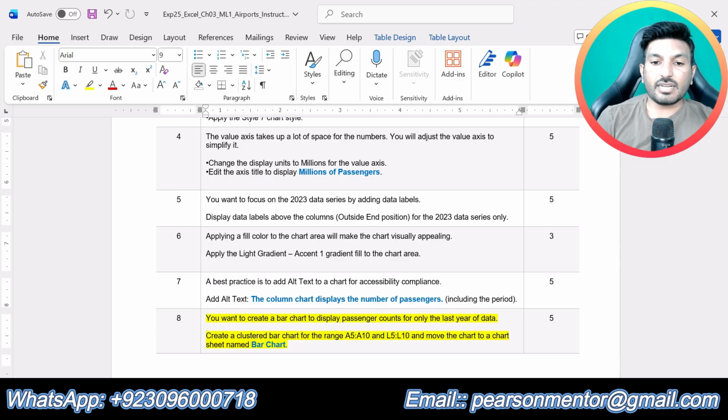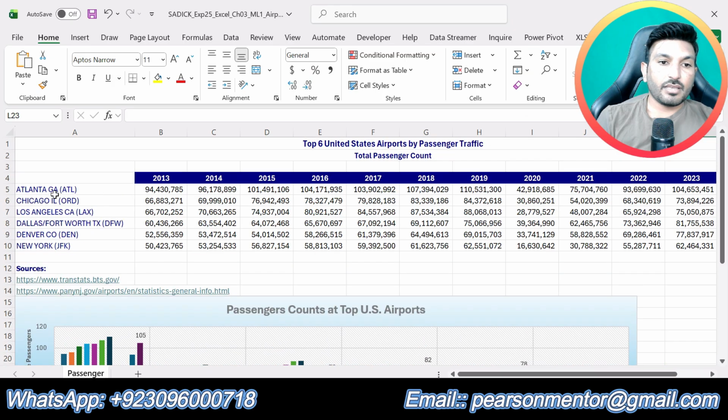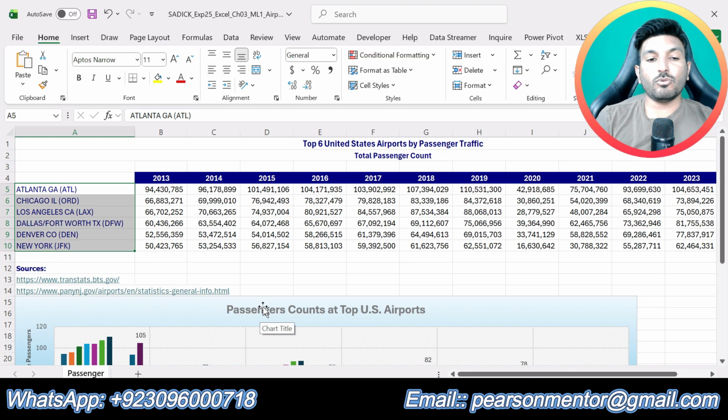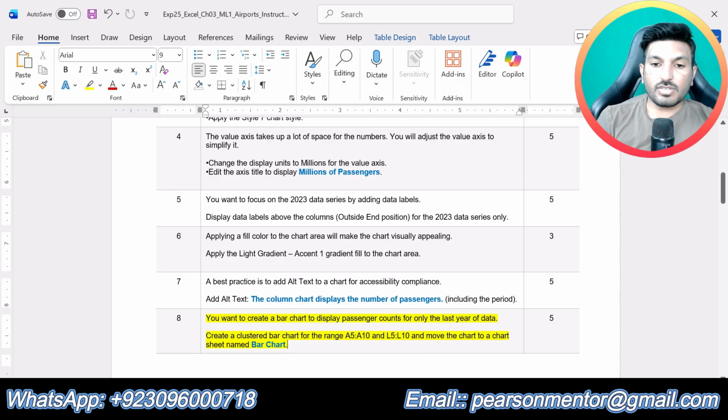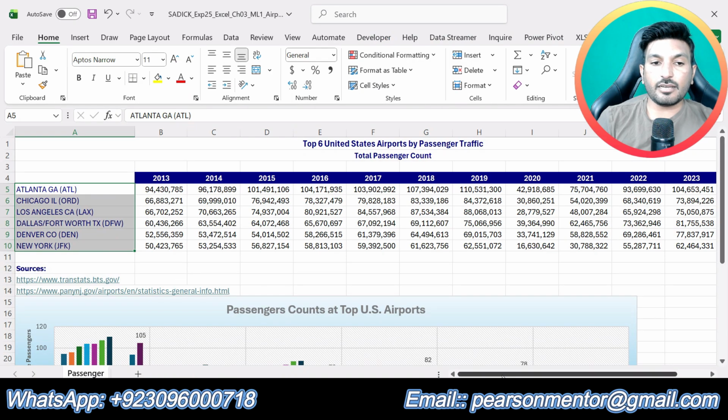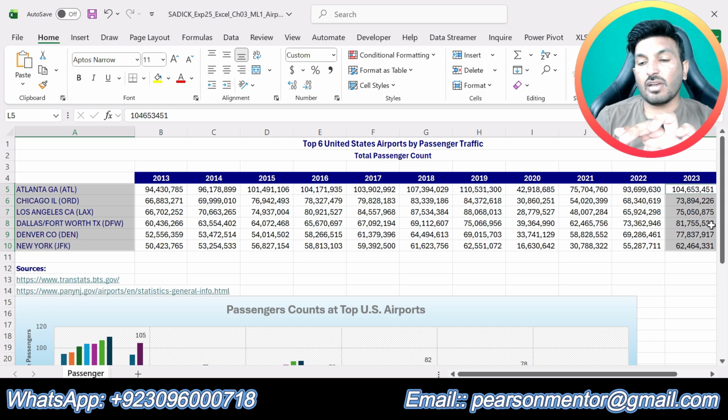So first we will select A5 up to A10. So we have selected A5 up to A10, that will be the labels for this bar chart. Okay. Now we are supposed to select the second range, that is L5 up to L10, that is the last year data. So now press and hold the control button, then select L5 up to L10. So now we have selected both ranges, A5 up to A10, then L5 up to L10.